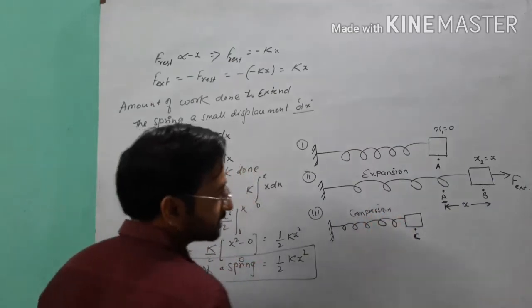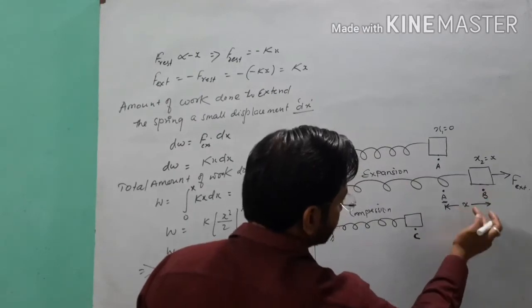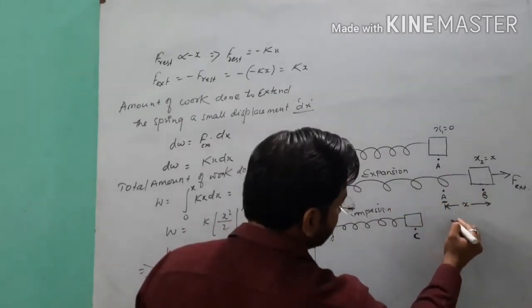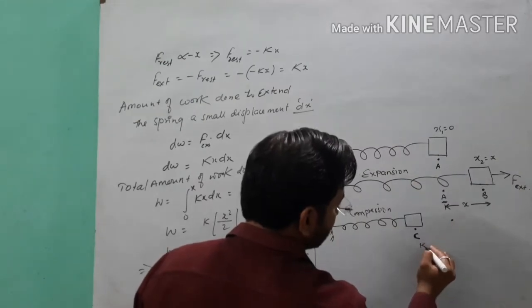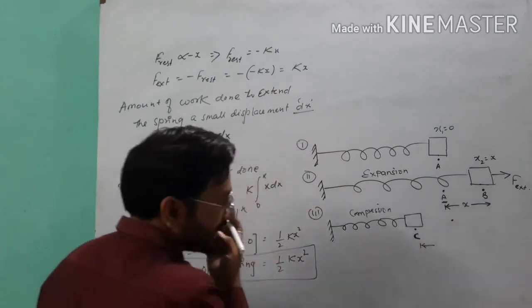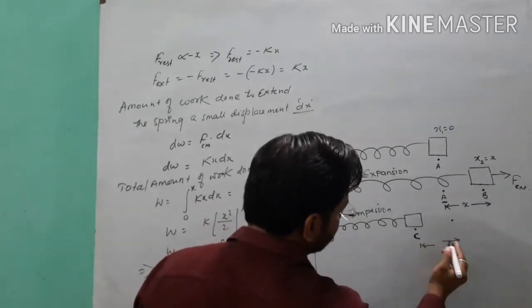Due to this compression, the force by which the object is displaced from point A is again our external force, and the displacement is supposed to be the same.